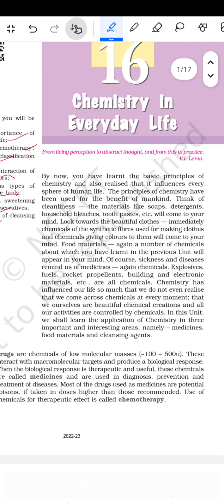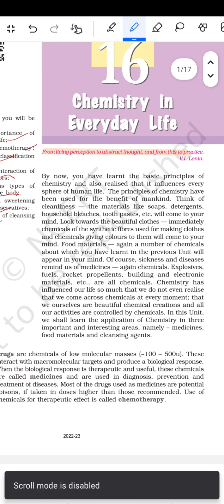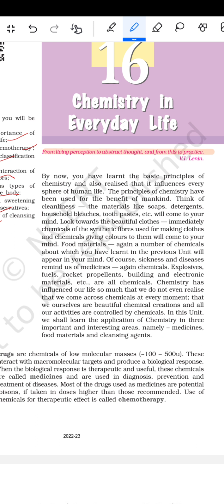So from living perception to abstract thought, and from this to practice. By now you have learned the basic principles of chemistry and also realized that it influences every sphere of human life. The principles of chemistry have been used for the benefit of mankind. Think of cleanliness, and materials like soaps, detergents, household bleach, toothpaste, etc. will come to your mind.